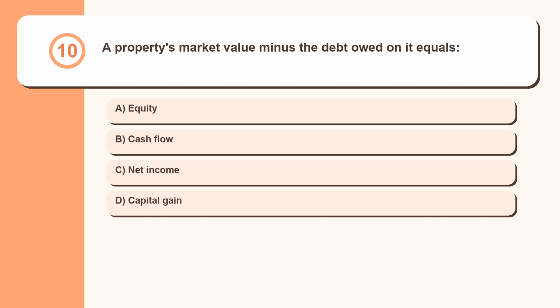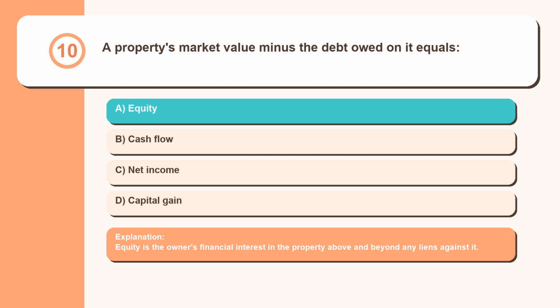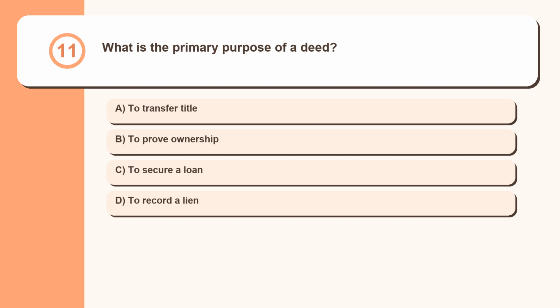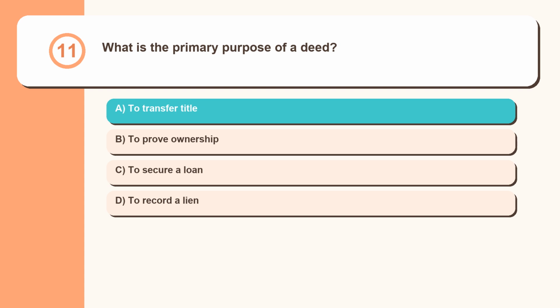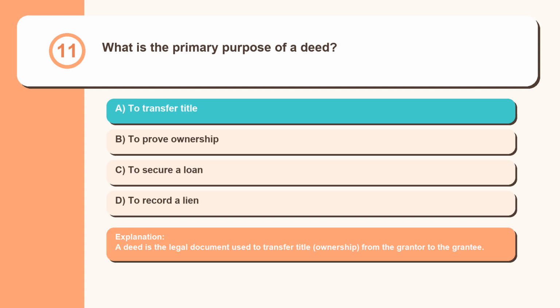Question 10. A property's market value minus the debt owed on it equals equity, cash flow, net income, capital gain. Equity is the owner's financial interest in the property above and beyond any liens against it. Question 11. What is the primary purpose of a deed? To transfer title, to prove ownership, to secure a loan, to record a lien. A deed is the legal document used to transfer title, ownership, from the grantor to the grantee.